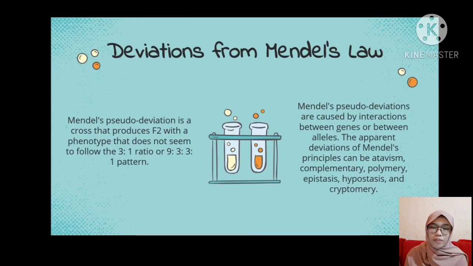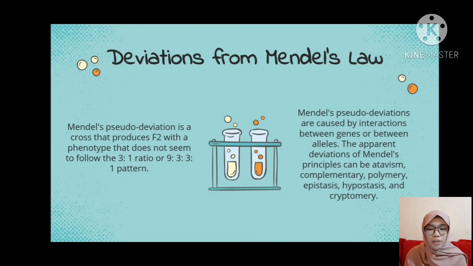Next, deviations from Mendel's law. Mendel's pseudo-deviation is a cross that produces F2 with a phenotype that doesn't seem to follow the 3 to 1 ratio or the 9 to 3 to 3 to 1 pattern. Mendel's pseudo-deviations are caused by interactions between genes or between alleles. The apparent deviations of Mendel's principles can be atavism, complementary, polymery, epistasis, hypostasis, and cryptomery.